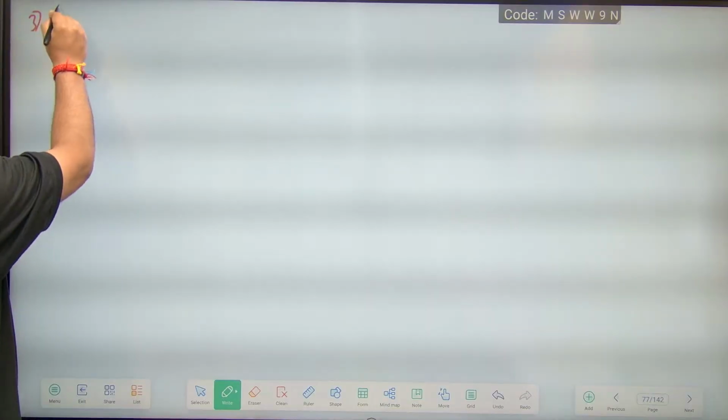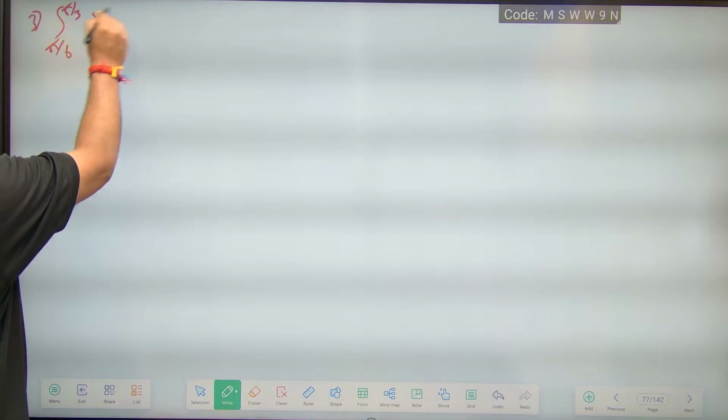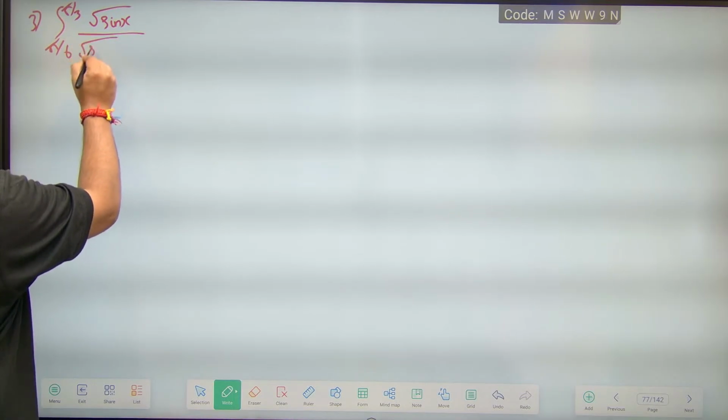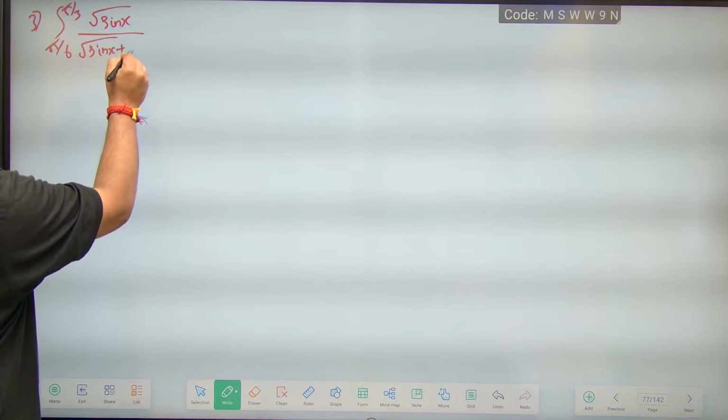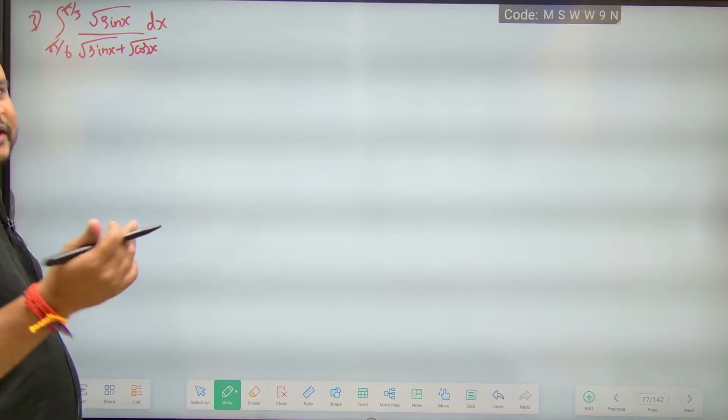Question number 3. Integrate from pi by 6 to pi by 3 root sin x by root sin x plus root cos x. This is similar to the first question that we solved, but there is one more property you have to know here.